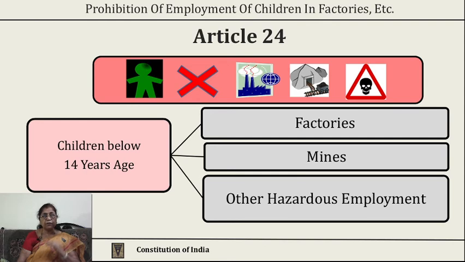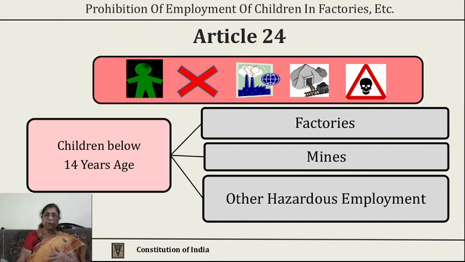What is the hazardous employment? Hazardous employment means an employment where, due to the chemicals or the environment there, sharp objects or maybe fire or maybe heavy machinery, the children are exposed to all those things, and therefore they suffer injuries and they also lose their lives sometimes. For example, when we say that children are working in cracker factories without any gloves, without any things to protect their eyes. So in such cases, this article comes to help, because if any person approaches the Supreme Court on this ground, the court will take cognizance of this matter and immediately he will be freed.